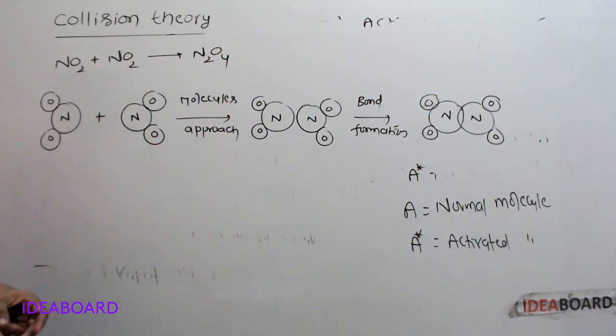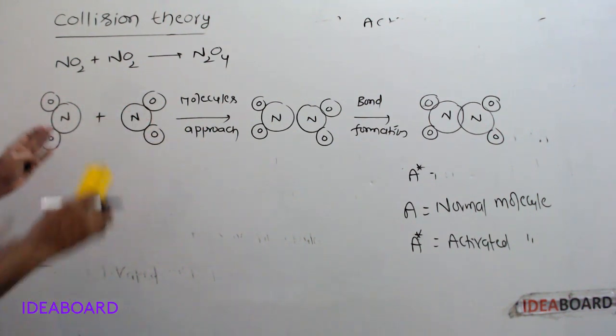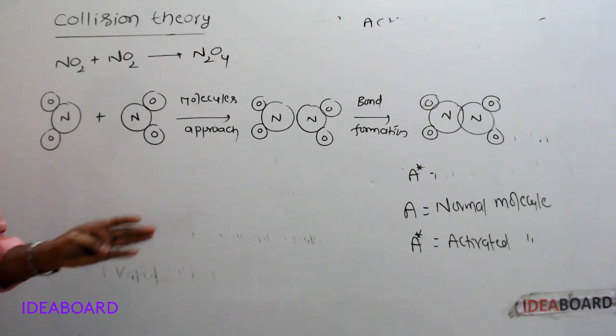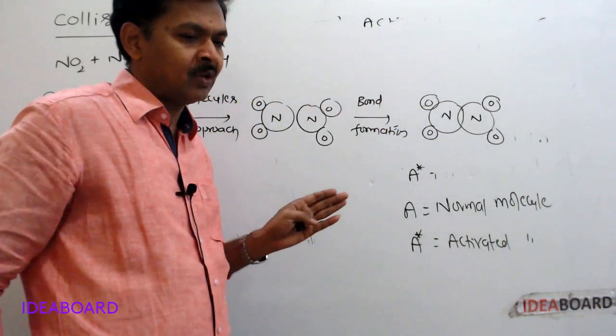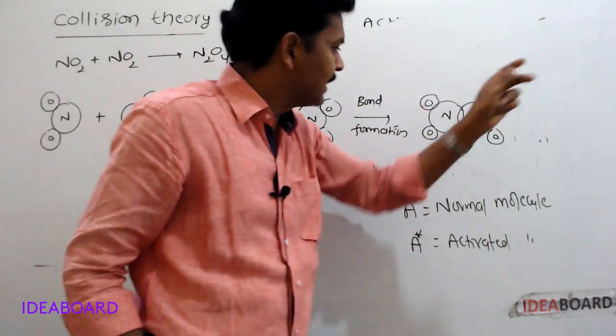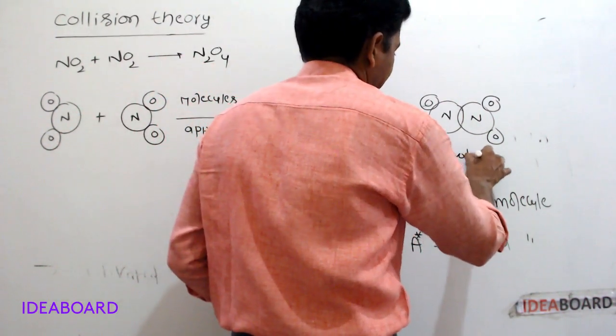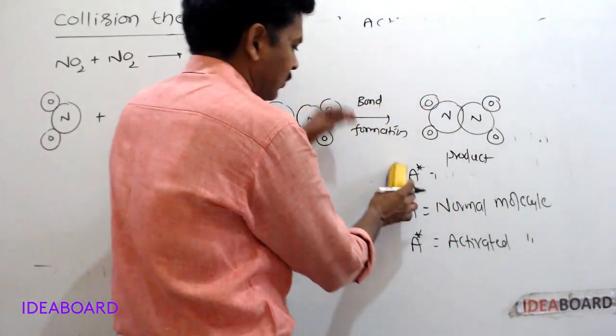These two are NO2 molecules, the reacting molecules. First, these reacting molecules approach each other and collide with each other. Due to that collision, this molecule is formed. So the product is formed, and that product is N2O4.